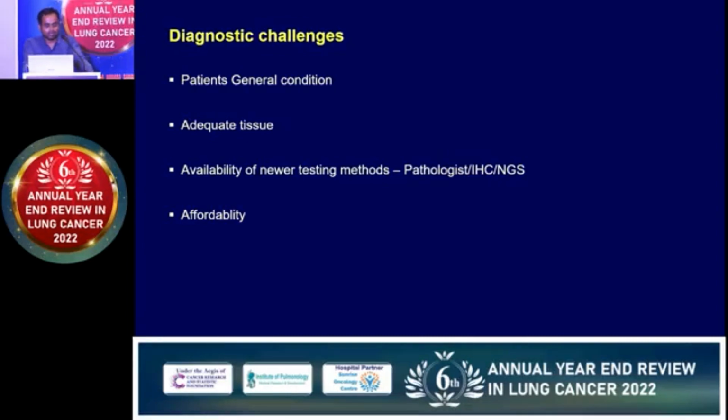So at least in diagnostic challenges, these are the few points. We need to ensure that this procedure should happen in good time, in a good general condition, and tissue should be adequate, and all the tests needed for complete diagnosis of the cancer should be in place. And third thing, here also we have a lot of patients with no affordability, but still in Tata we have a good system of medical social worker support where we are able to arrange money for NGS and other markers. But if you go beyond Tata, life is very difficult for doctors and healthcare workers, where we see a burden at each place.